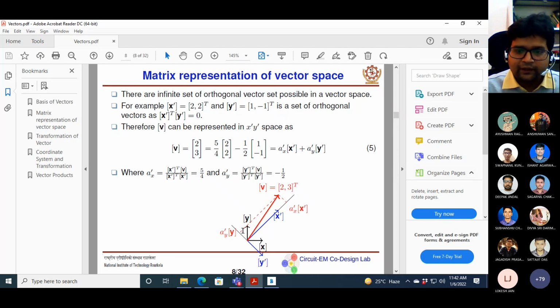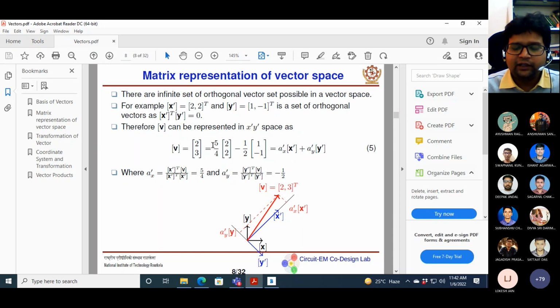And you can see that in the new coordinate system, this is basically x prime, and this is basically y prime. So you can see that y is basically negative. Let's say here is my direction of y, but the component or projection of this vector with respect to the y axis is basically in the negative direction. That's why it is negative.